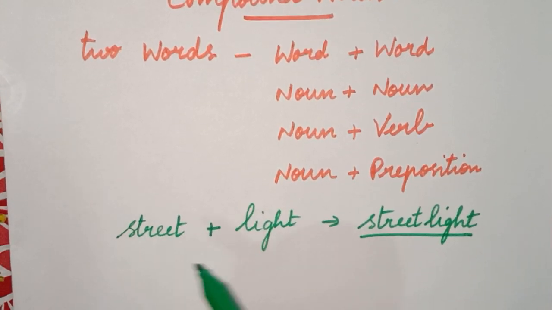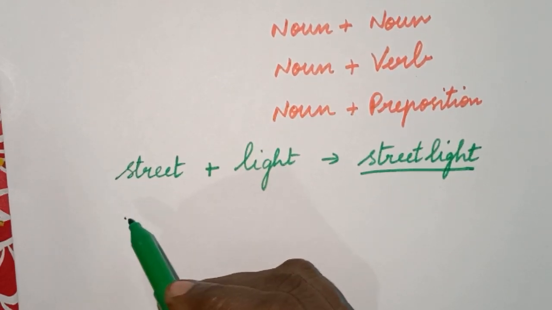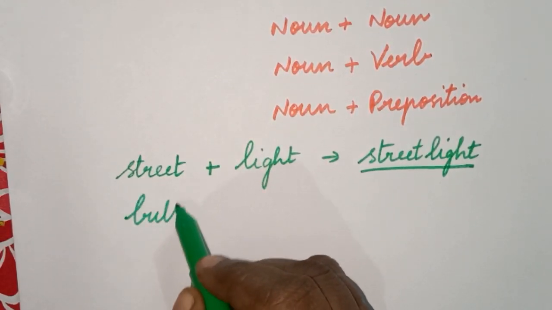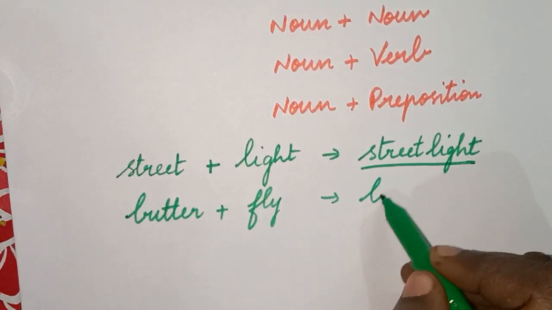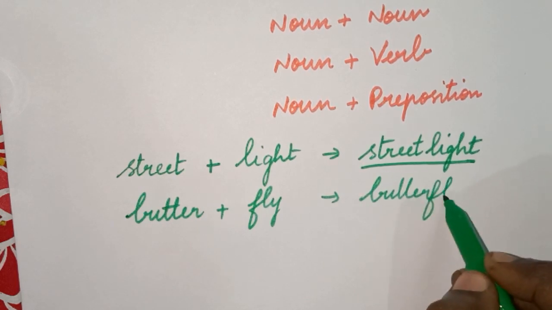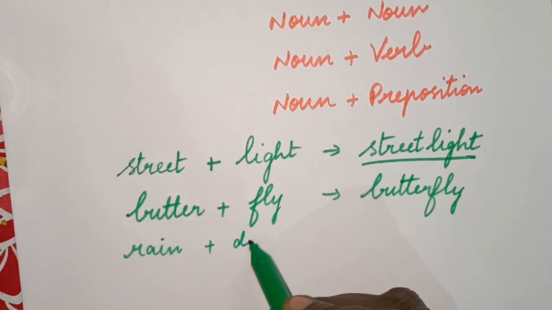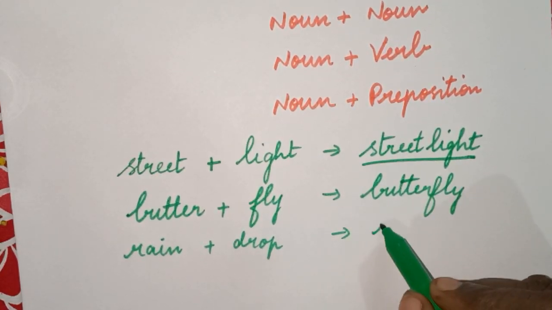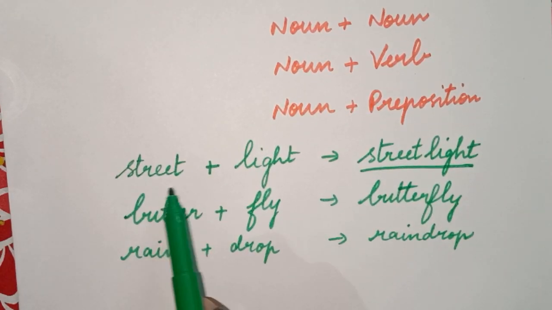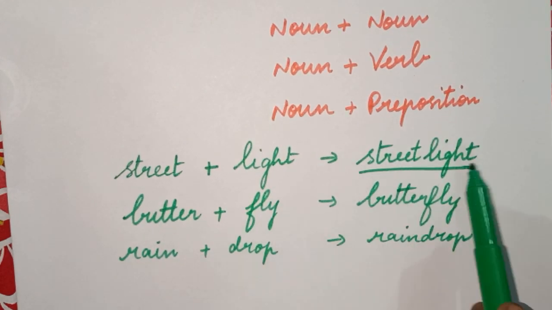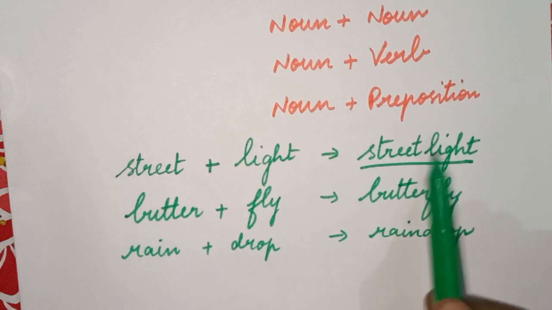And here are some examples: butterfly, rain plus drop, which is raindrop. So here the two words combine together to form a new word that is called your compound noun.